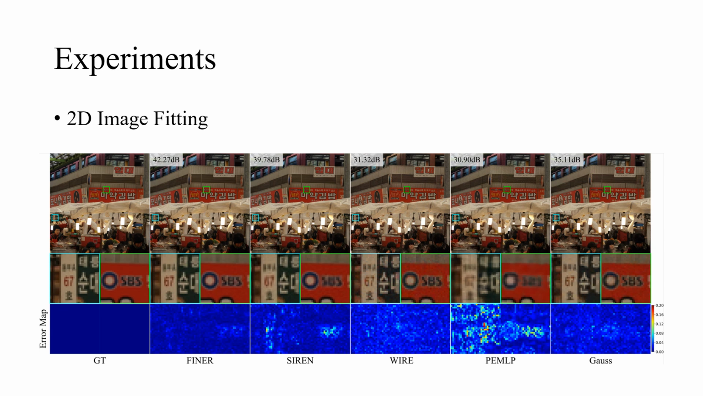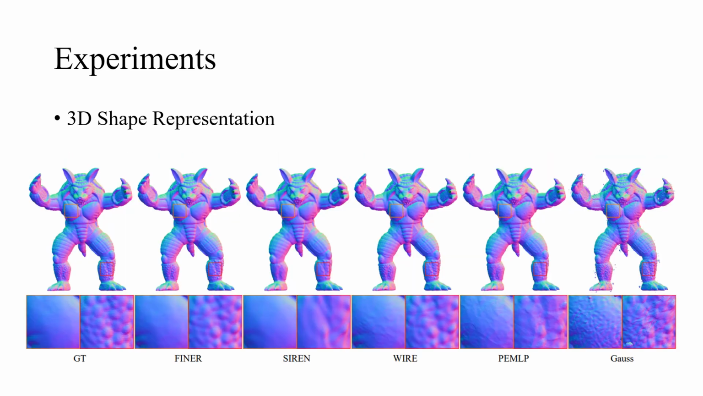For image fitting, FINR provides clearer results, as demonstrated by the text 67-foot and SBS in the cyan and green boxes, respectively. For 3D shape representation, we zoomed in on 2 representative regions, the low-frequency smooth pectoral and the high-frequency rough shank. Compared to these baselines, FINR consistently performs well in reconstructing both low and high-frequency components.